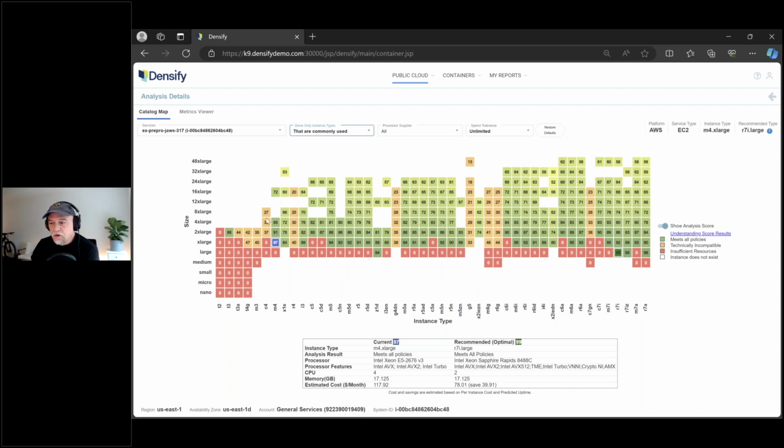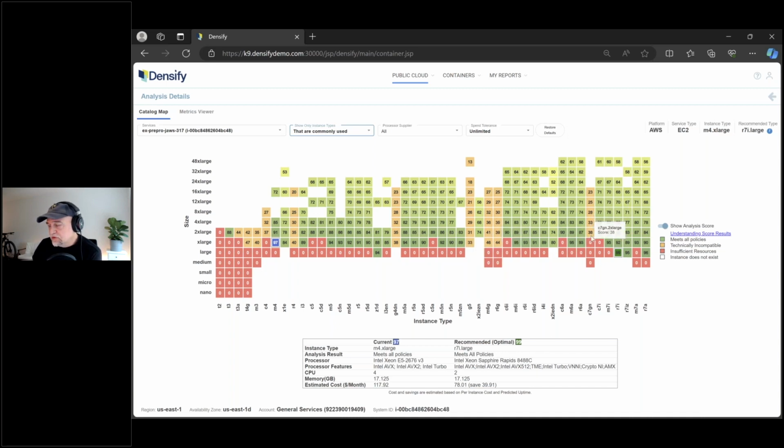The orange are the ones that it can't go on because it's technically not compatible. Either it's too old. You see these older ones here on the left, the R4s, the newer ones on the right. Here's a G4, so that's GPU enabled. Same with G5. I'm not going to accidentally put you on a GPU enabled instance if you're not using a GPU. That doesn't make much sense. These other ones here are Graviton.